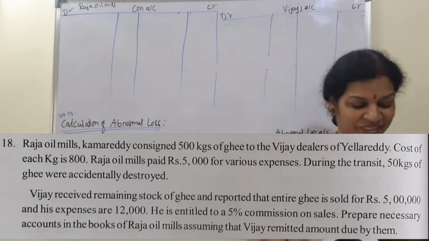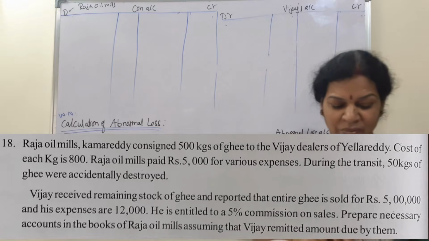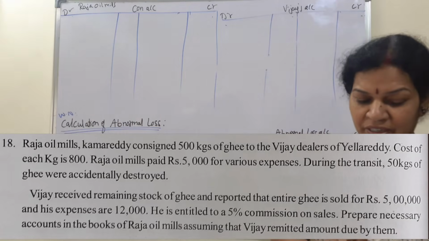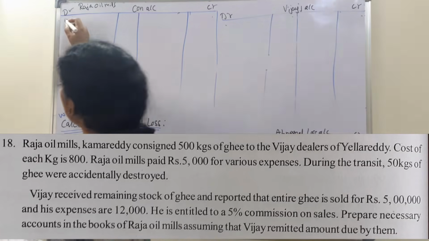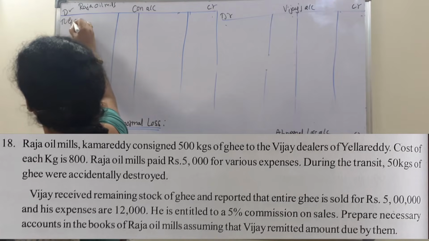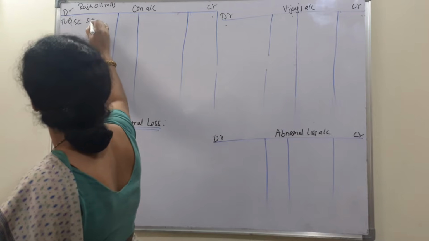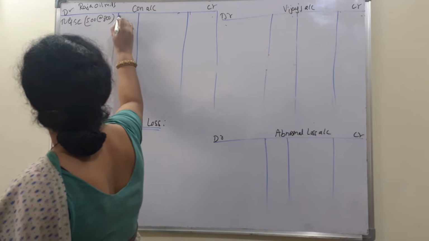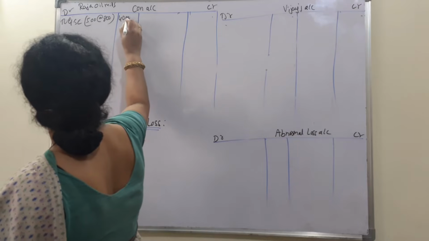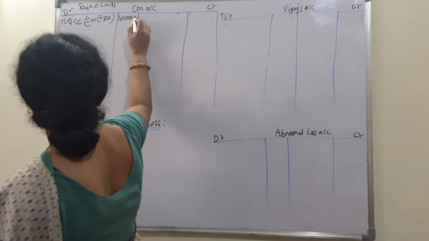Otherwise, see the board. Raja Oil Mills, Kamareddy consigned 500 kgs of ghee, cost of each 800. So we'll say goods sent on consignment, 500 at the rate of 800. 5 eights are 40, and there are 4 zeros.